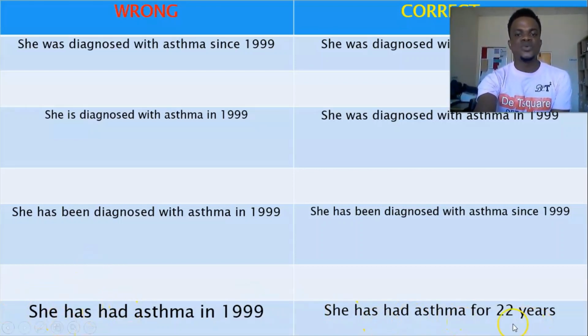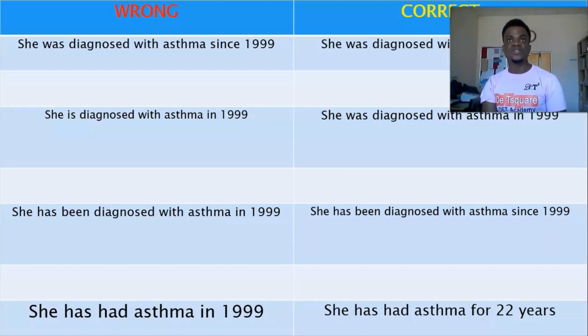So the right thing to use is "she has had asthma for 22 years." You can calculate from 1999 till now, which is 22 years. So you will say she has had asthma for 22 years. That means for the past 22 years, the patient has had this asthma.